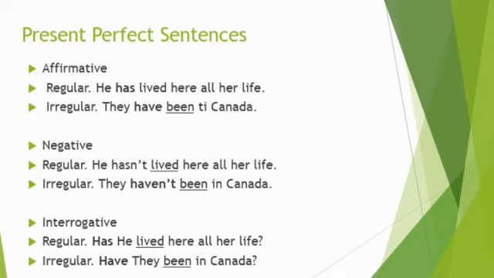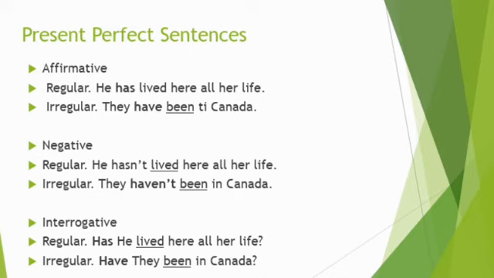Now, in second place, we have a sentence with an irregular verb. They haven't been to Canada. In first place, you have the subject they, and we use the auxiliary have plus not or apostrophe t. After that, we use the main verb in past participle, been.